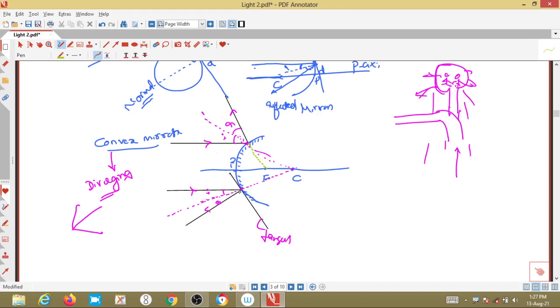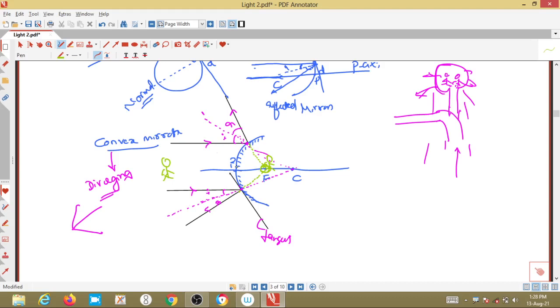So this is also extended backward. It is focusing on this particular point, that we call the focus point. This is the place where the image of the object is visible. Clear now?